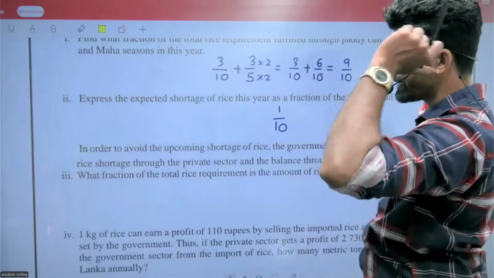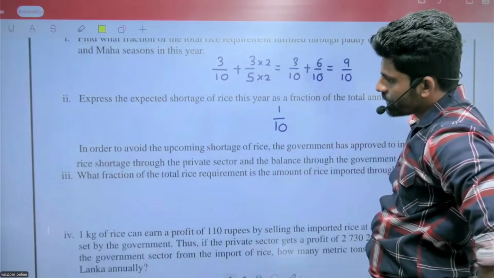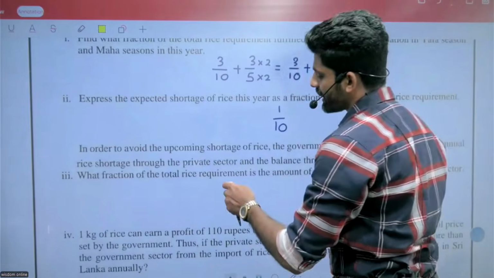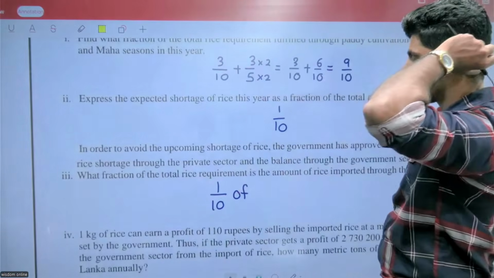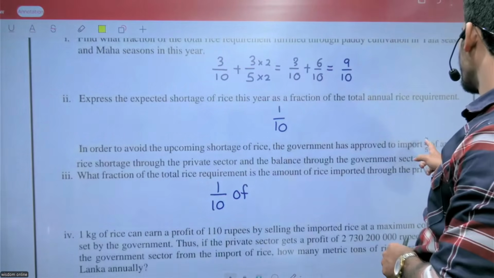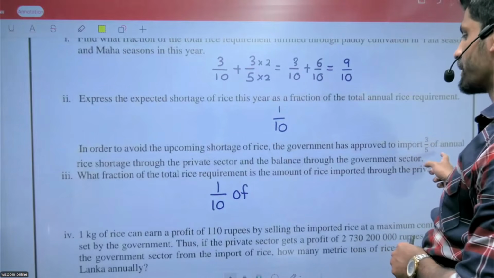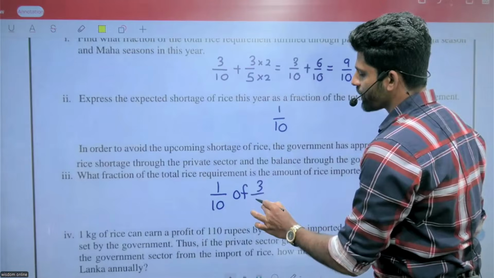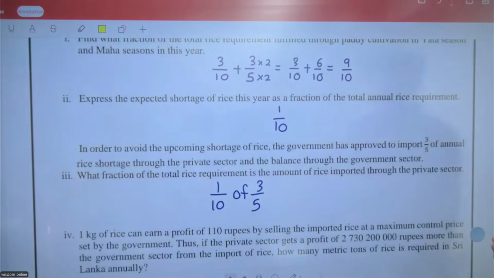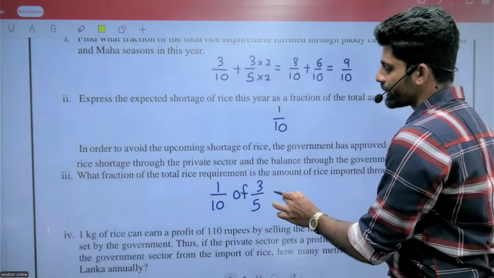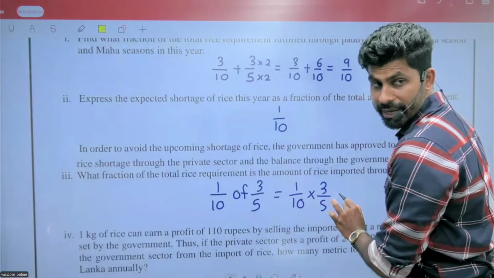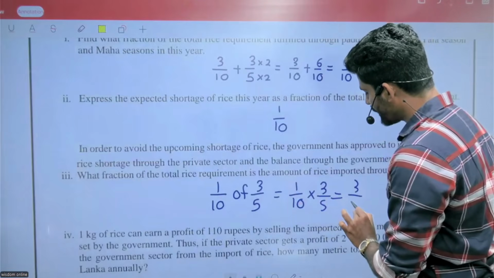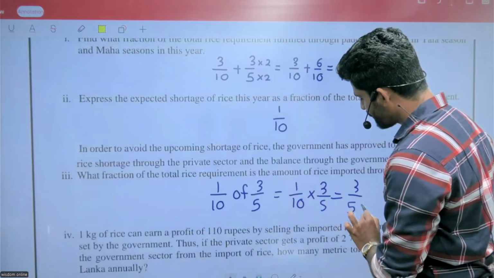It is 1/10 of 3/5 of the annual rice shortage. Of means multiplication, so multiply by 3/5. That means 1 into 3 is 3, and 5 into 10 is 50.